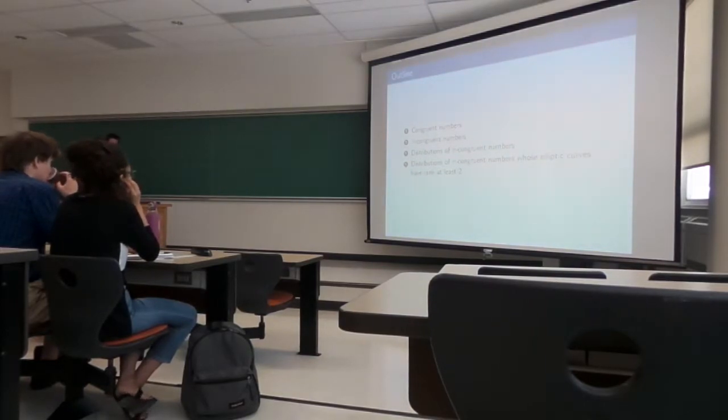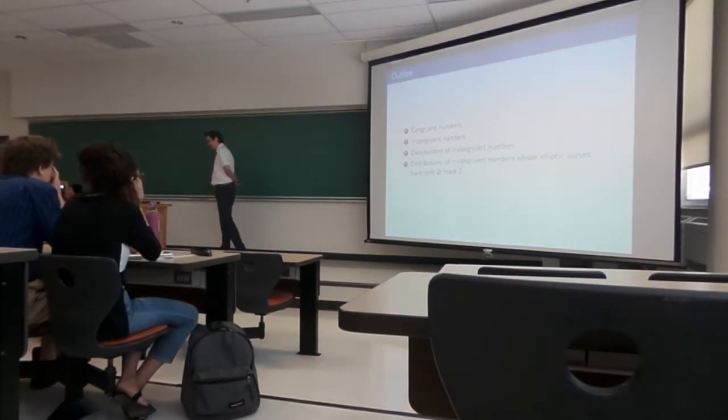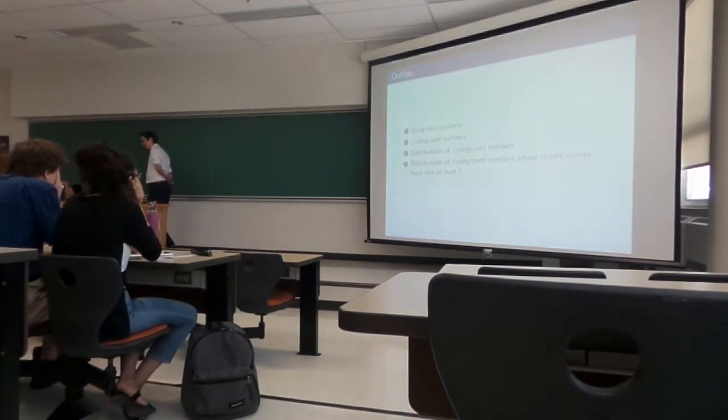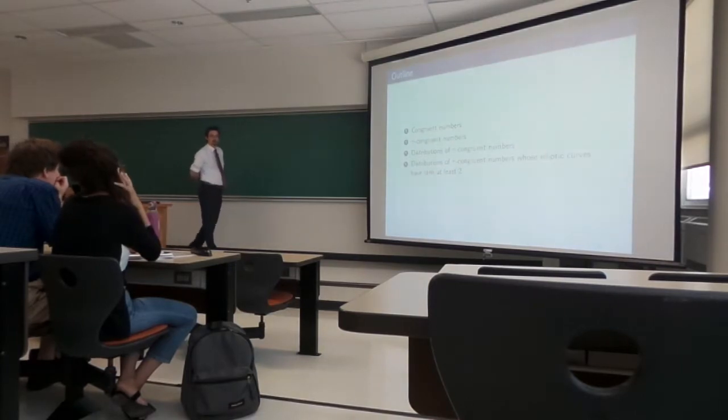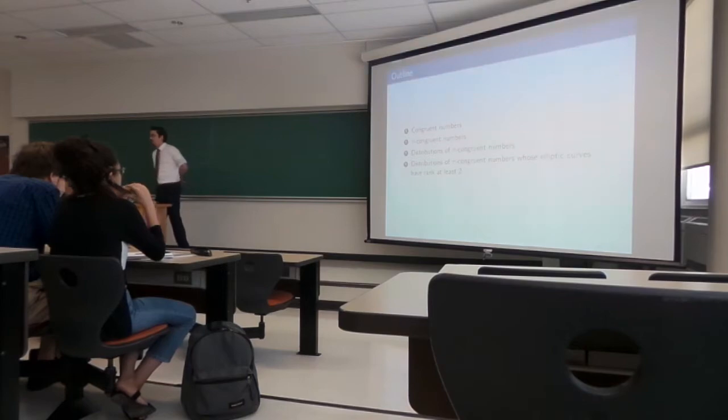Okay, so what are we doing today? We'll start off introducing congruent numbers. I'm sure everybody here knows what a congruent number is, but we'll start easy. Why not? So we'll look at those, and we'll look at what the tau congruent numbers are. And then we'll be able to look at distributions of tau congruent numbers and tau congruent numbers whose associated elliptic curves are ranked at least 2.